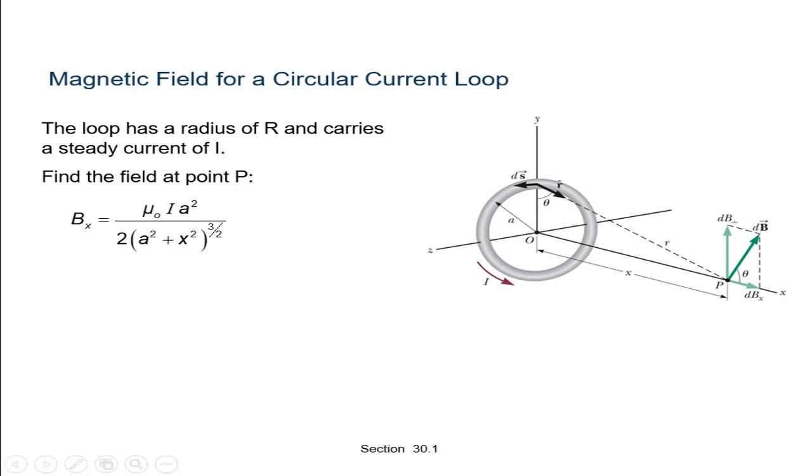For example, see here, the perpendicular components give a null result. The perpendicular component of dB due to one element dl is cancelled by the contribution due to the diametrically opposite ds element. So in this figure, only the x component survives; other components are zero.